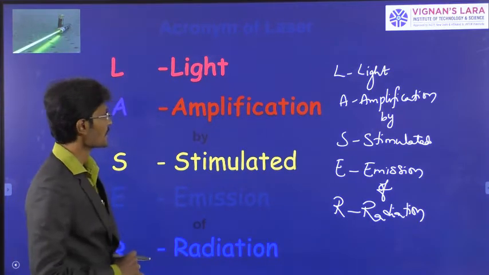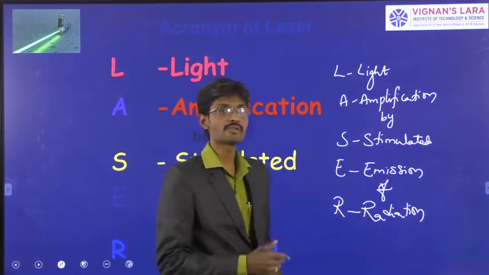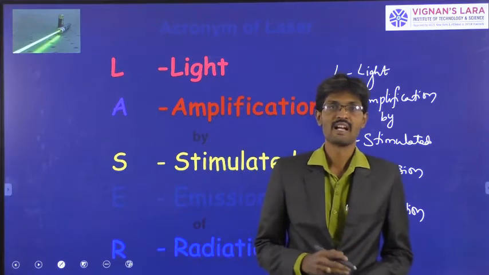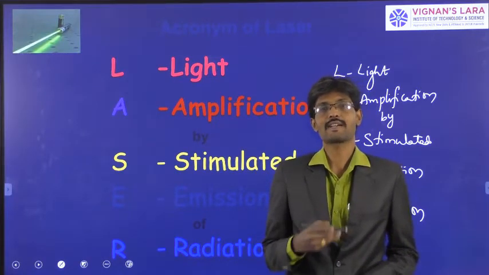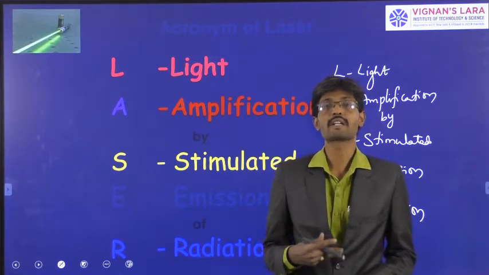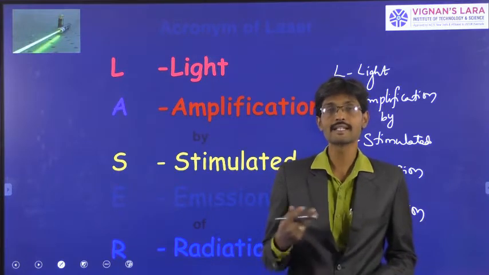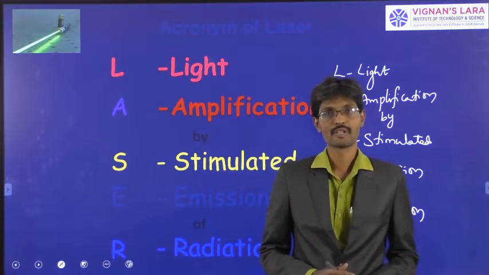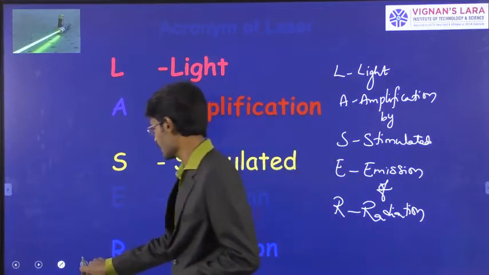Okay. Now if we see, these laser sources have special characteristics when we compare them to all other conventional sources. So what are the conventional sources?